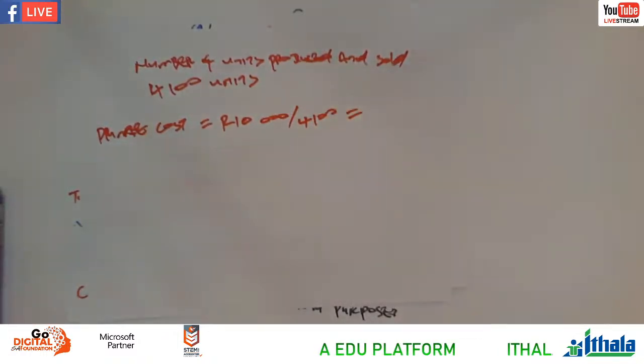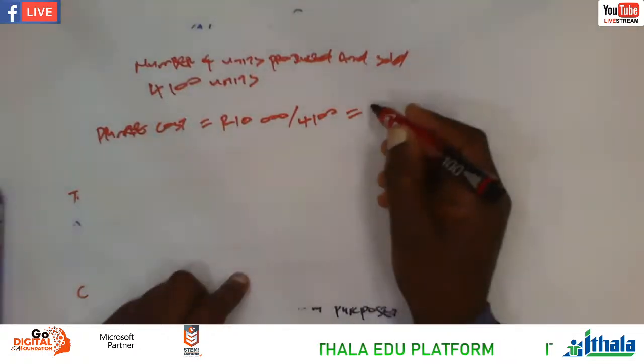So let's calculate and see what is the figure there. Let's say we're using 10,000, divide by 4,100.